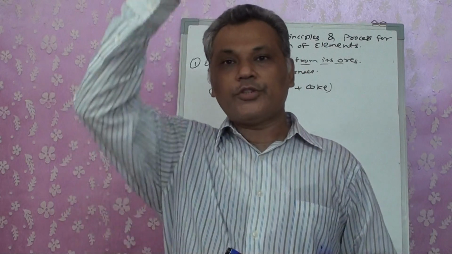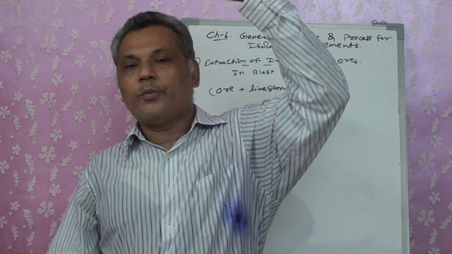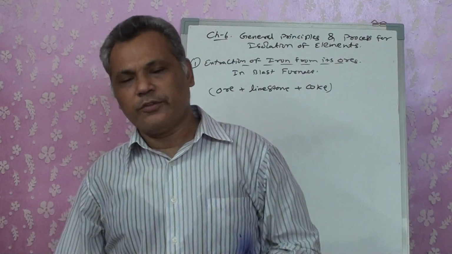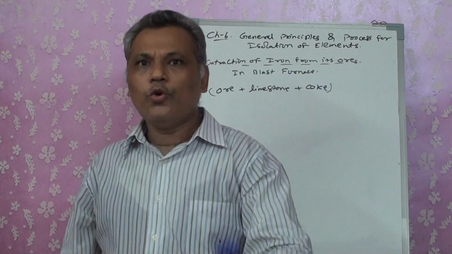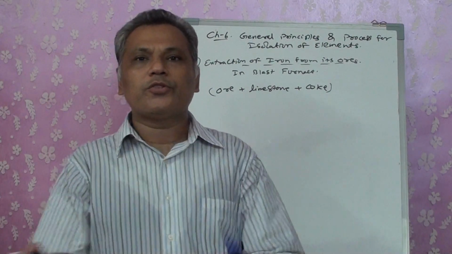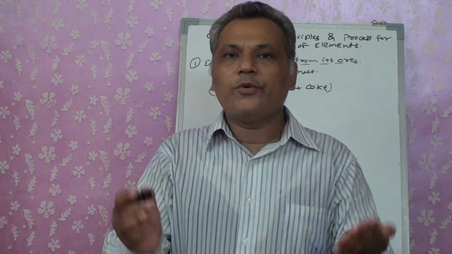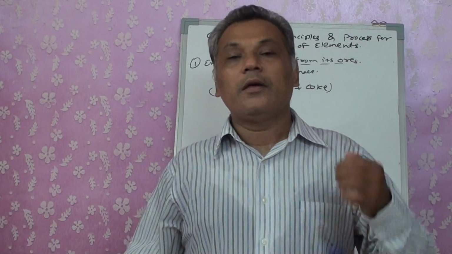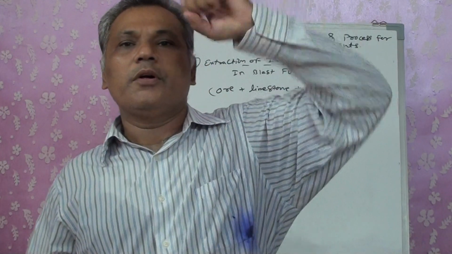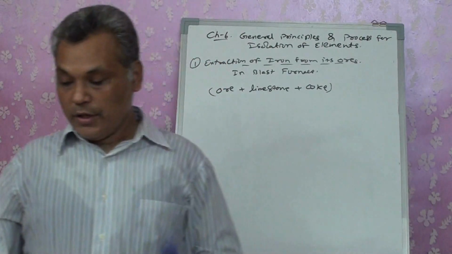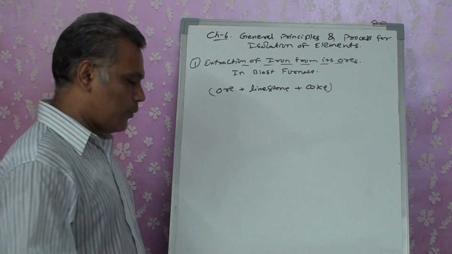So the temperature throughout the furnace is not going to be the same. At the top of the furnace, you can say that the temperature will be low. As you come lower to the bottom, the temperature will be high, because all the heat is going to be gathered at the bottom only. So a large amount of heat is at the bottom. Temperature of the bottom is very high. As you go to the top, the temperature is going to reduce, and at different temperatures different reactions are going to take place.